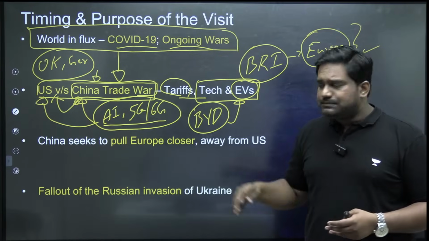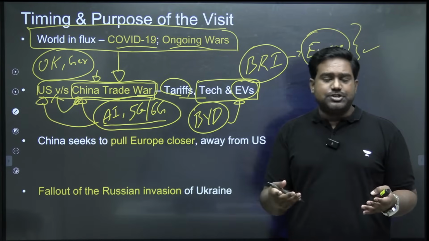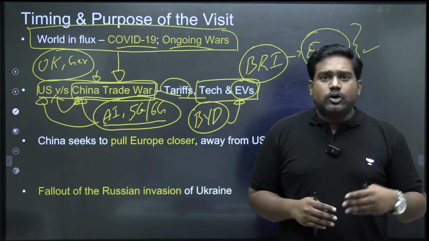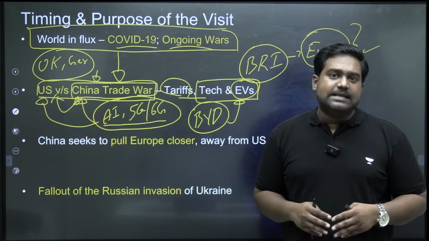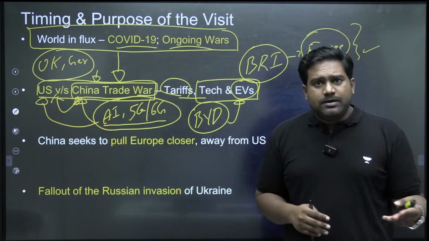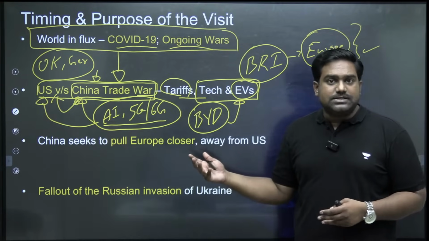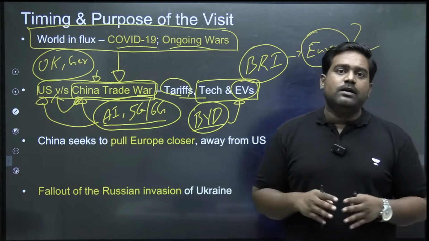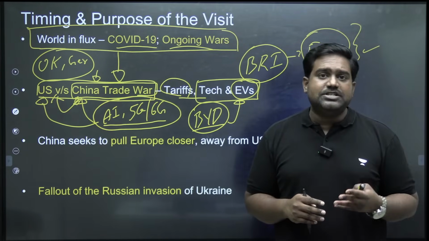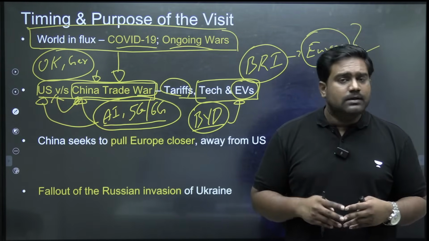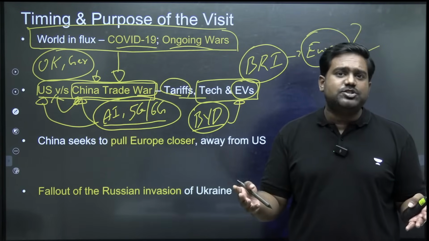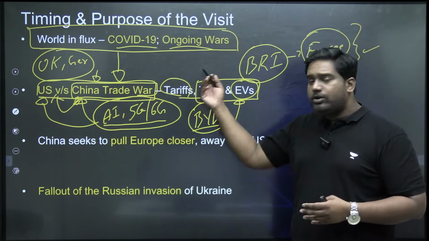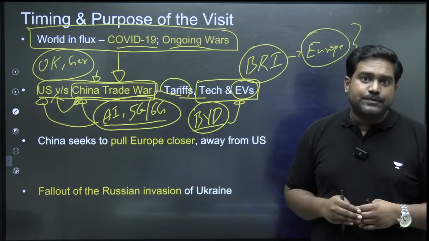So in the coming years, most of the world will be transitioning to EVs in order to reduce the emissions, to decarbonize the economy, right? And China would be a big beneficiary of this transition. Chinese companies like BYD which already have the manufacturing potential and the technology needed, the resources, raw materials needed, they can easily establish the global dominance required and dominate all these markets, including the European markets.